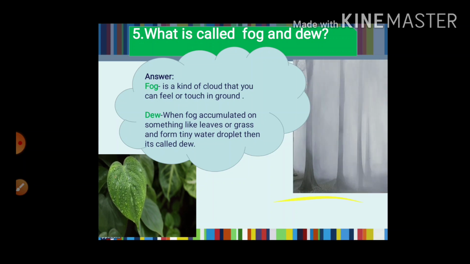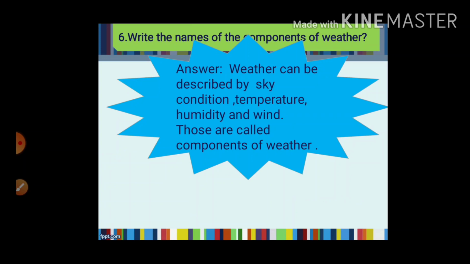So the next question is, write the names of the components of weather. We have learned there are 4 components that help to describe the weather. Those are sky condition, temperature, humidity and wind. What is sky condition? Sky condition refers to how the sky looks. Is it cloudy, or sunny, or partly cloudy, or foggy.